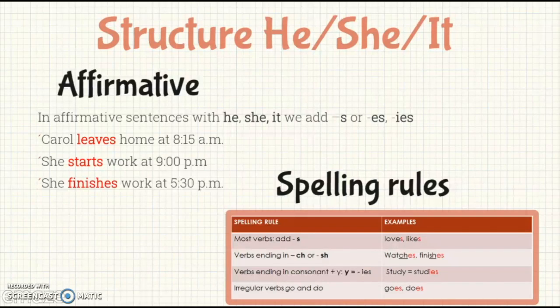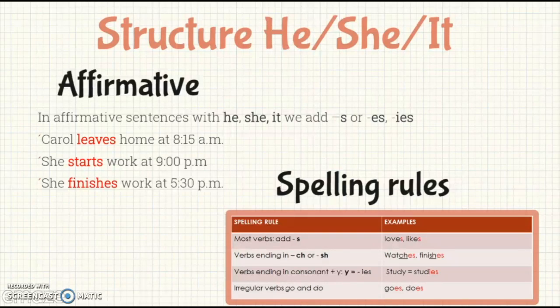Therefore, in this case, we can see there are some spelling rules that correspond with different examples. For example, for most verbs we add s, like loves, likes. But in verbs that end in ch or sh, we add es, like watches or finishes.